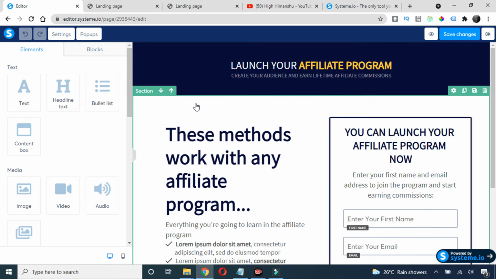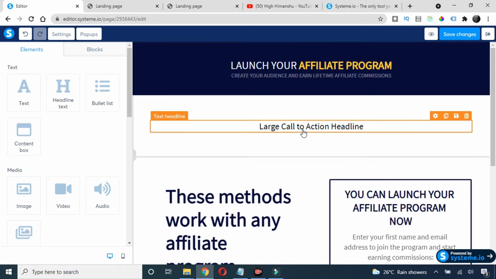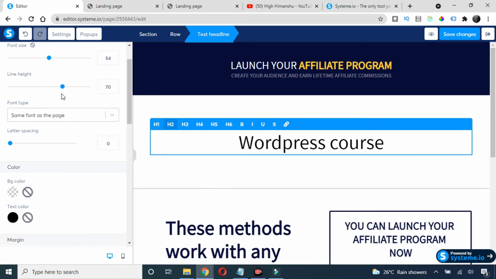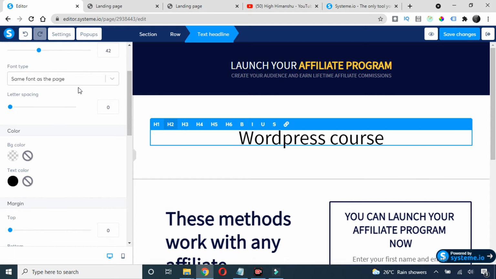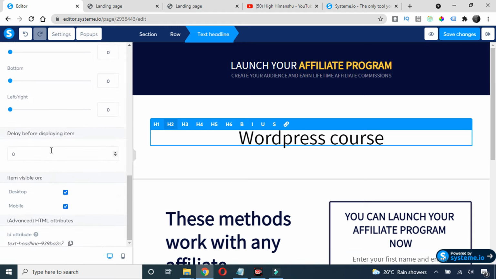For example, I want to add a heading here. At the left side there is a heading title. Just slide it here, and you can see we have this option. Then just click here and write here WordPress course. Now if you want to increase the size, just increase the font size here. If you want to decrease the line height, I'll decrease this. And if you want some padding, margin, everything is here.